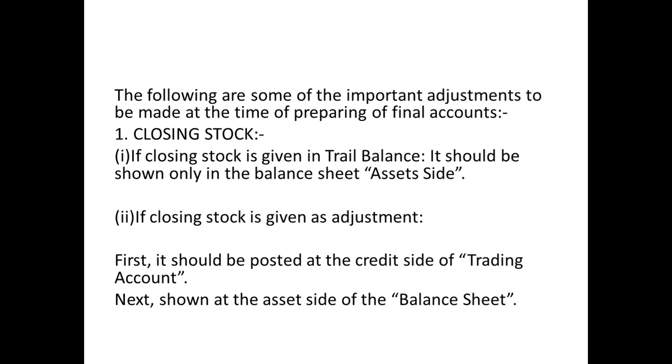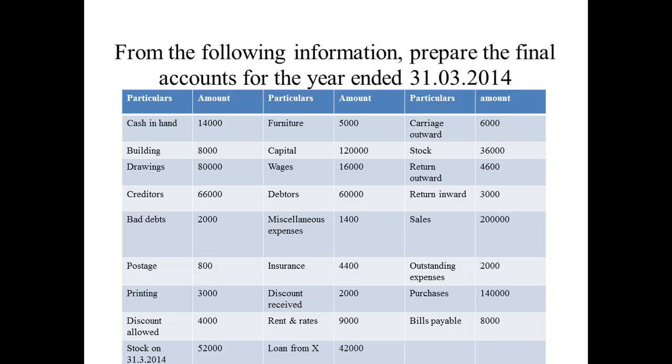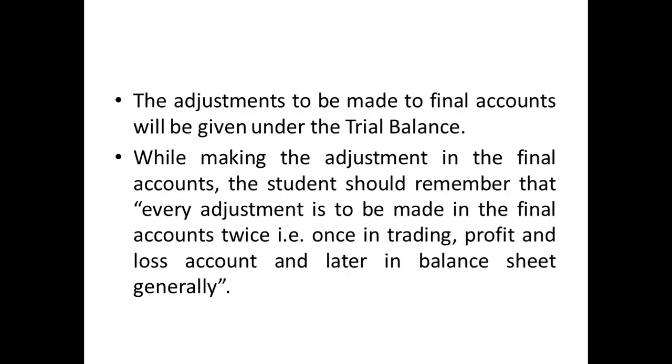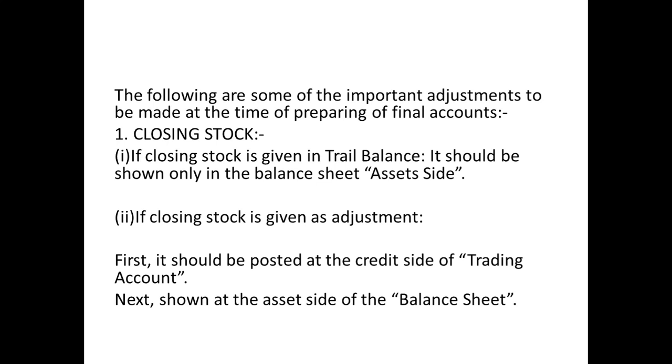The following are some of the important adjustments to be made at the time of preparing final accounts. Closing stock. If closing stock is given in the trial balance, it should be shown only in the balance sheet asset side, as I have done in this problem. Here he has given it in the trial balance, so I have taken it only on the asset side of the balance sheet. The first point is, if the closing stock is given only in the trial balance, it should be shown on the balance sheet asset side.